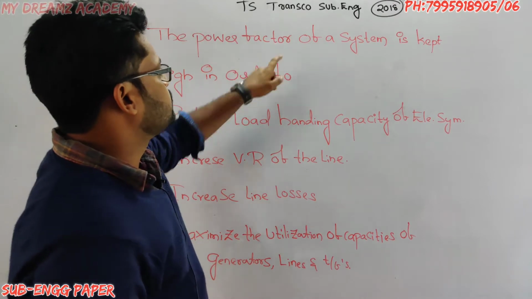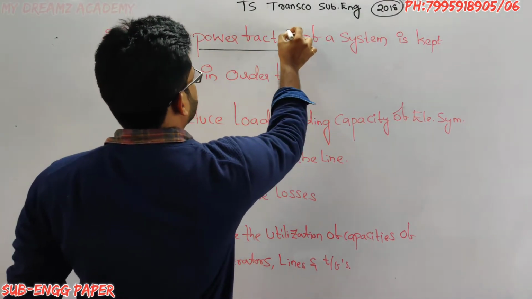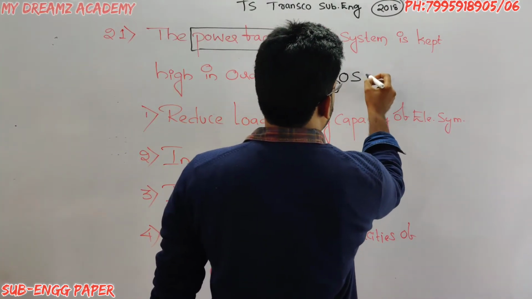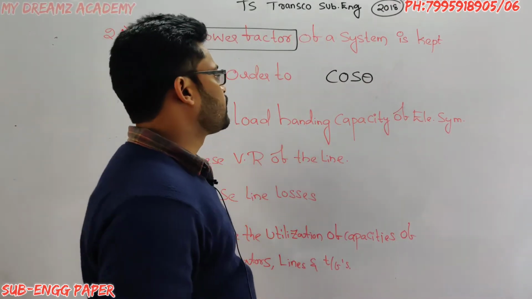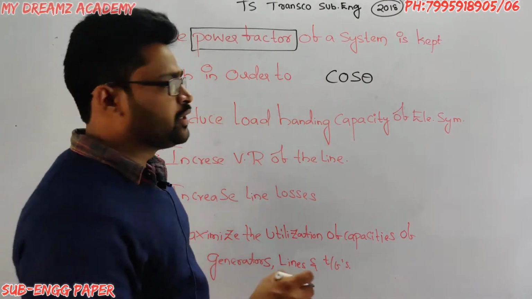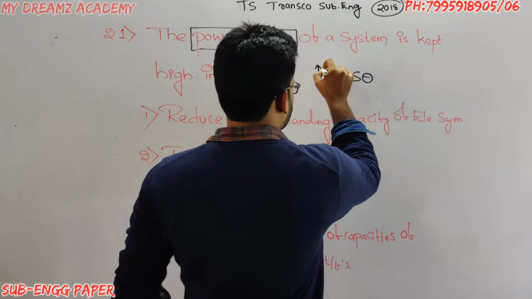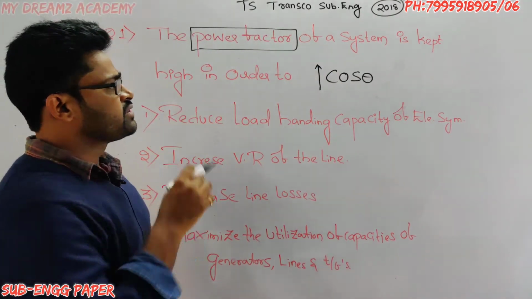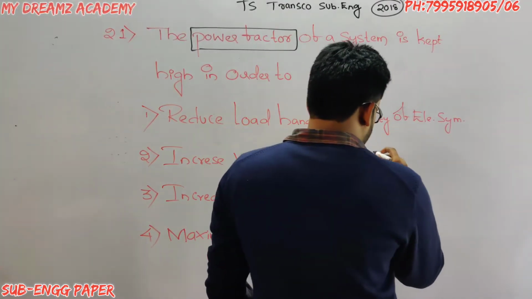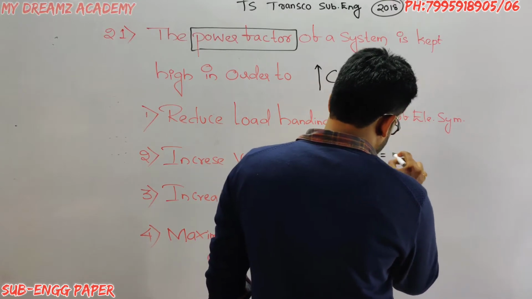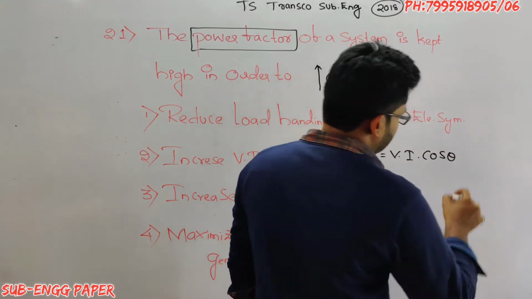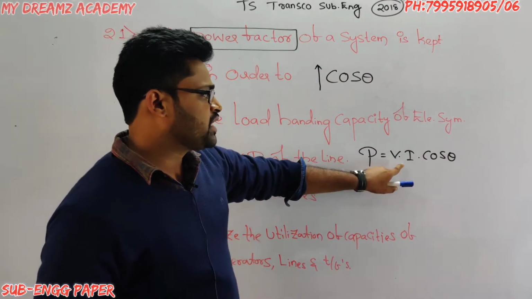The power factor, generally we represent power factor with cos theta, of a system is kept high. We need to keep the power factor value high. First of all, before going to this question, we will discuss power factor. Generally, the active power P is equal to VI cos theta, where theta is the angle between voltage and current.